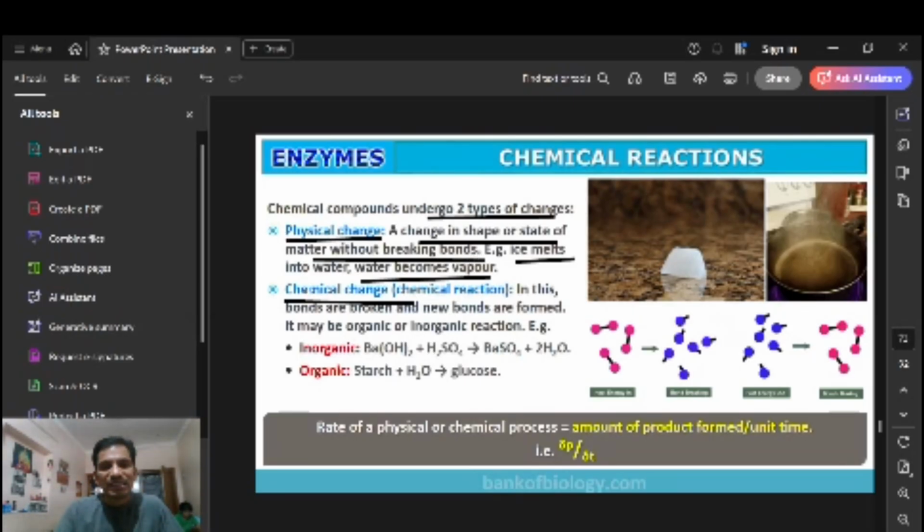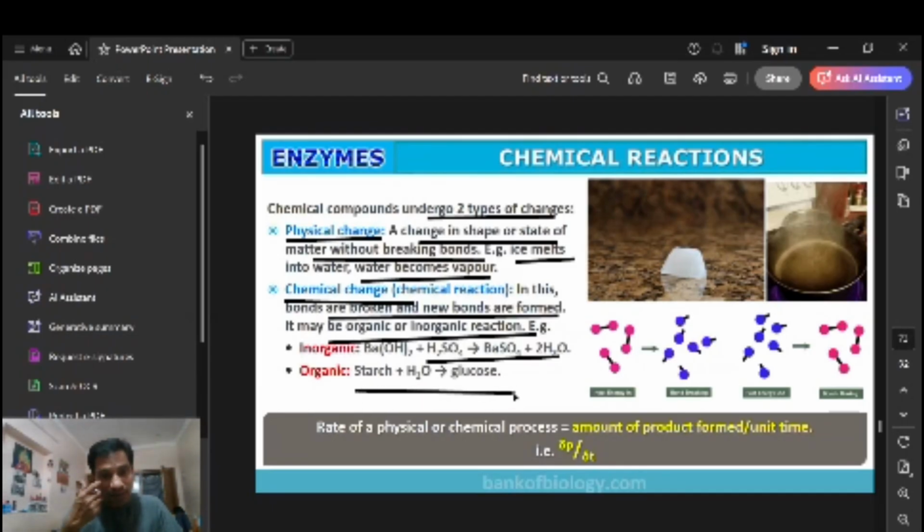Chemical change means that bonds are broken and new bonds are formed, and this may be organic or inorganic. For example, an inorganic one is Ba(OH)2 with H2SO4 giving BaSO4, where bonds are breaking. Sugar to glucose also involves bonds breaking. You have to memorize these organic and inorganic examples, right?